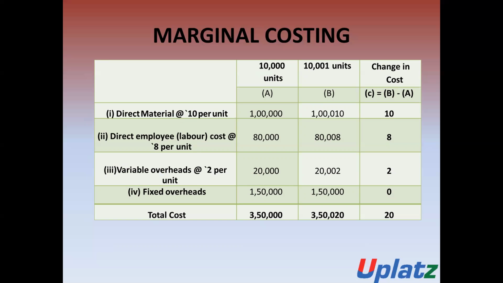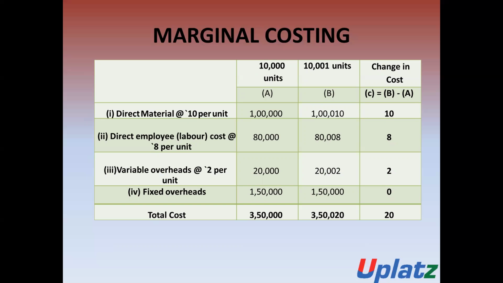Then the total amount of cost in respect of 10,000 units is 3,50,000 rupees, and in respect of 10,001 units, the total amount of cost is 3,50,020 rupees. Then the change in cost is 20 rupees, and such 20 rupees is to be considered as a marginal cost, or the incremental cost.